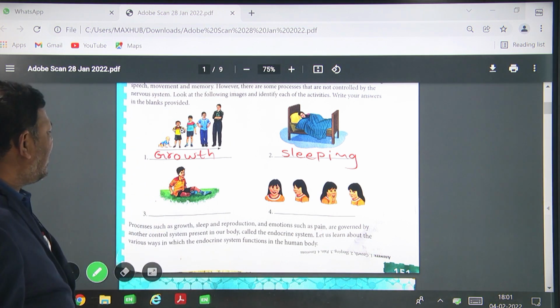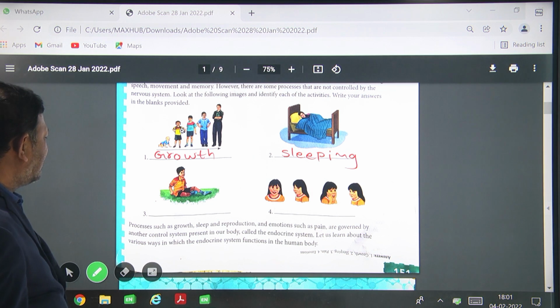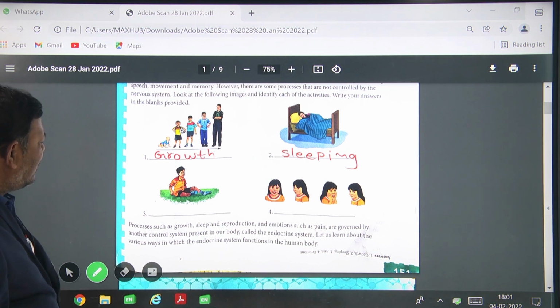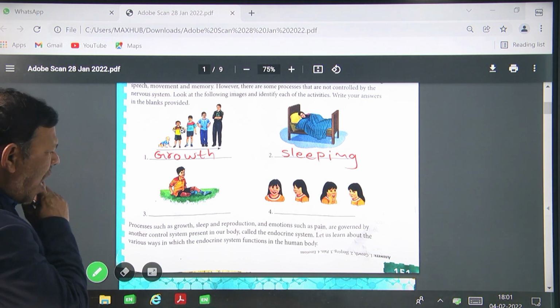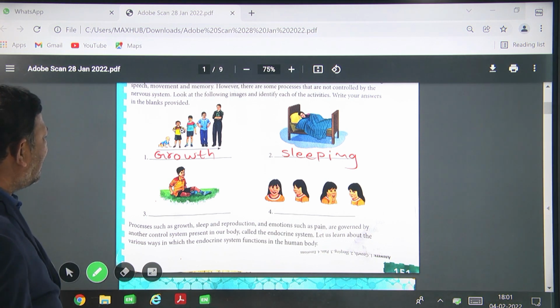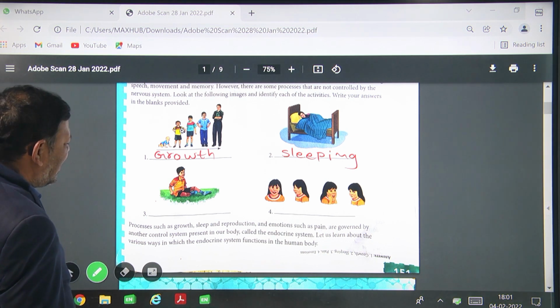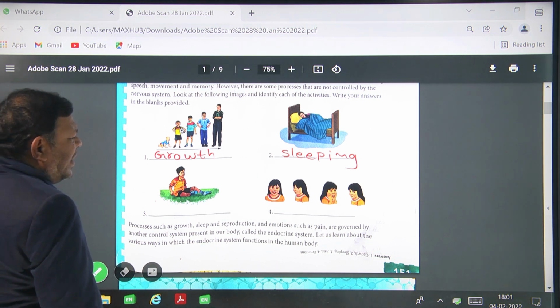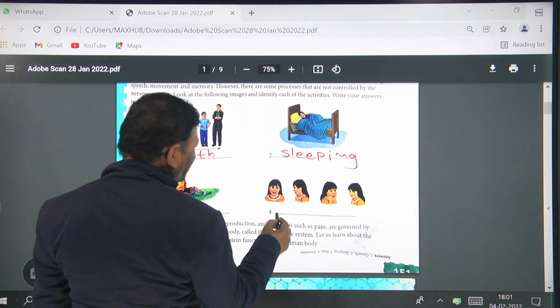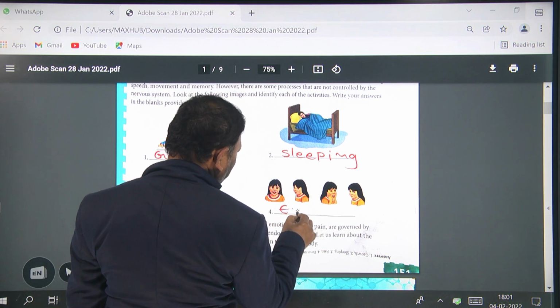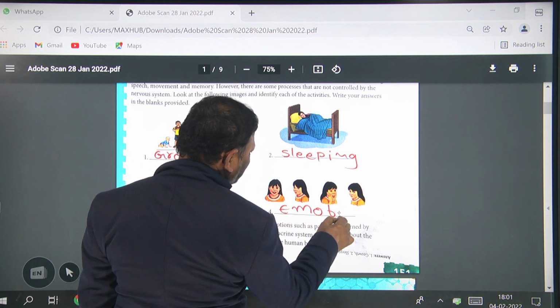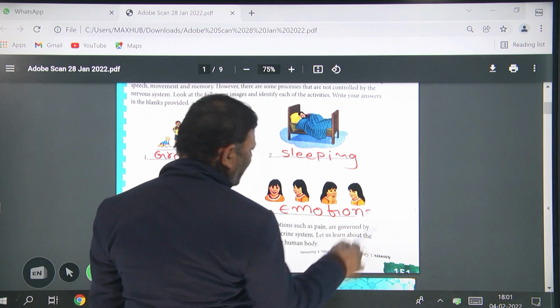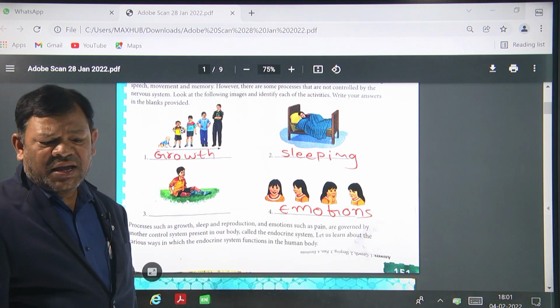And the third diagram? Relaxing. Next, the fourth diagram. Emotions. The fourth diagram is emotions.